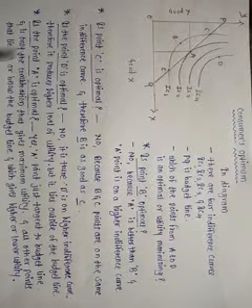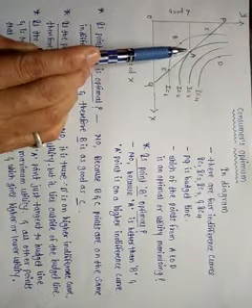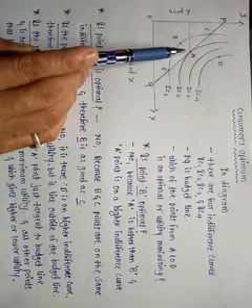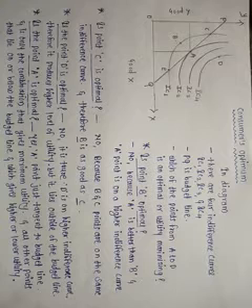So here point A has an interesting property: at that point, the budget line and indifference curve have exactly the same slope.